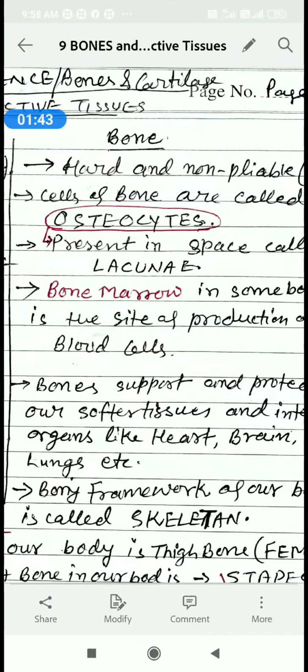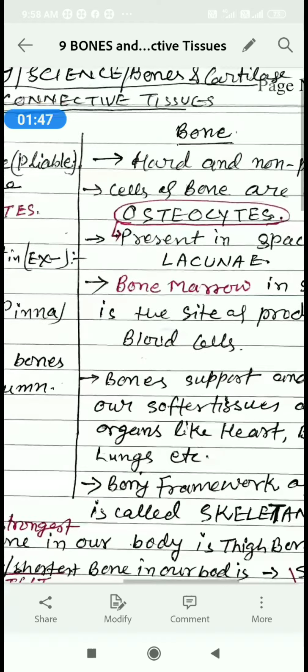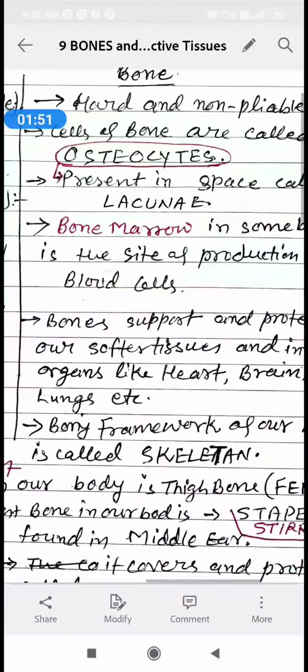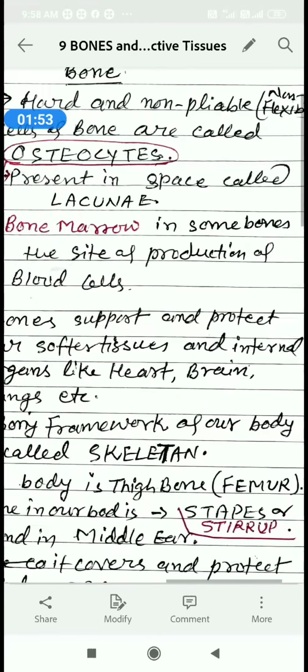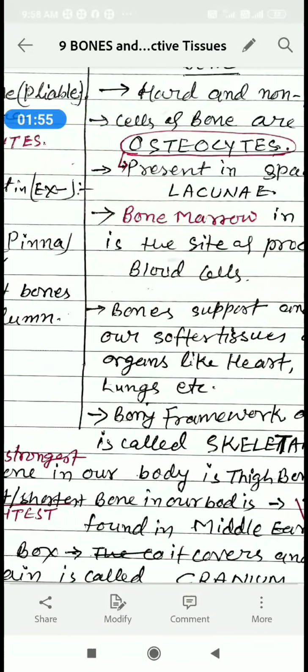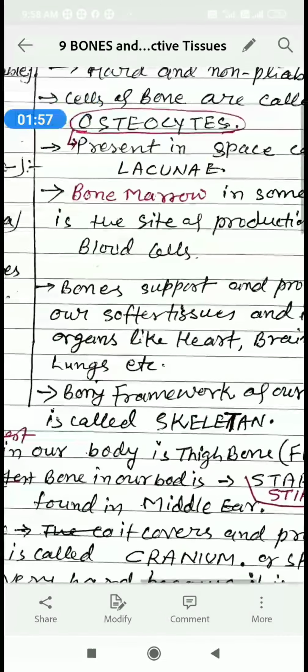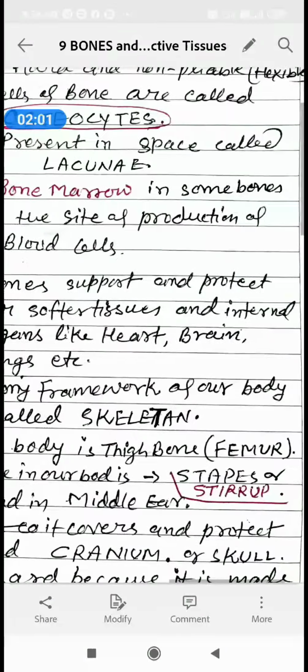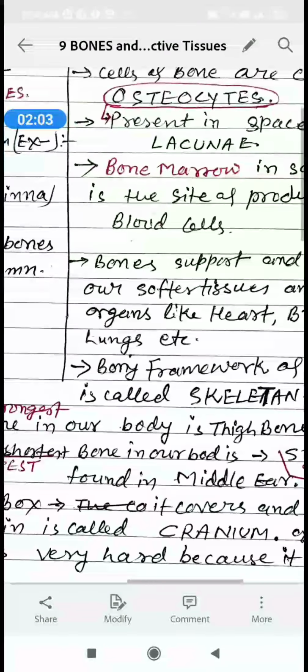That is, blood cells are produced by bone marrow. Bones support and protect our softer tissues and internal organs like the heart, brain, lungs, etc. And the bony framework of our body is called the skeleton, dhacha.